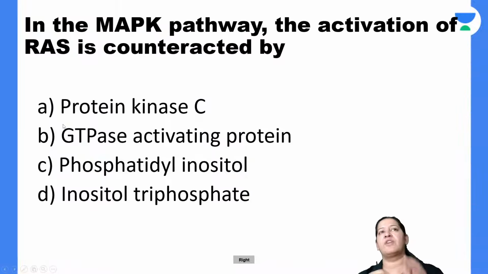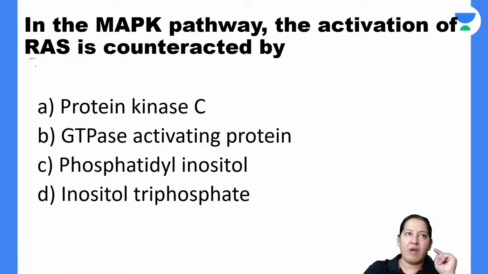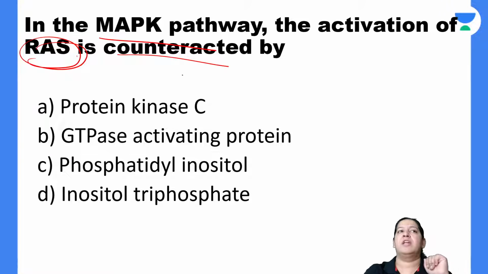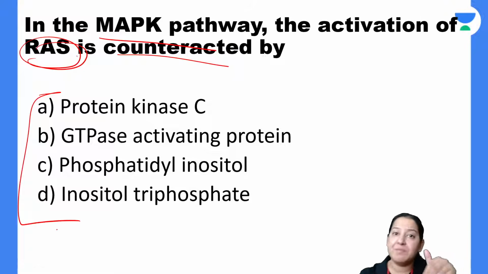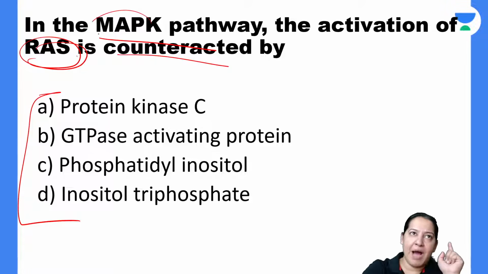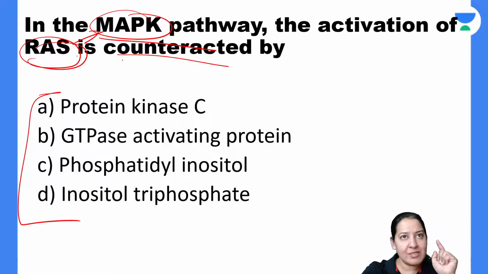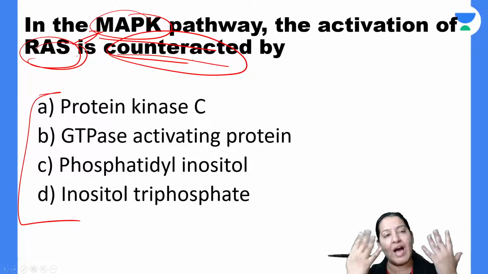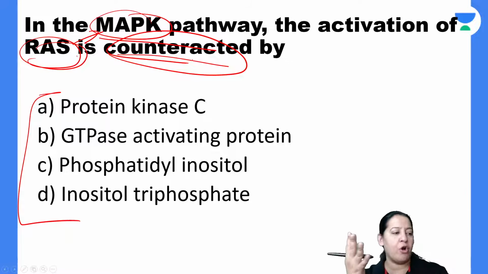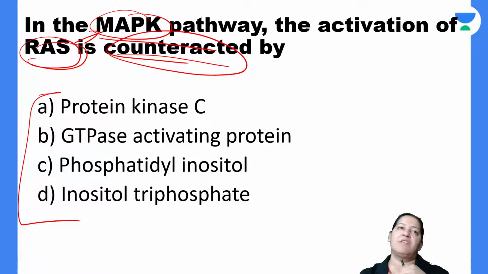The next question is in front of you. I want to see who is answering this correctly. Tell me, in RAS, the MAPK pathway in RAS is counteracted by. Tell me the mechanism, how RAS becomes inactive. MAPK pathway is the activation of RAS. How is it counteracted? Counteracted means how RAS becomes inactive. Who does the inactivation of RAS normally?